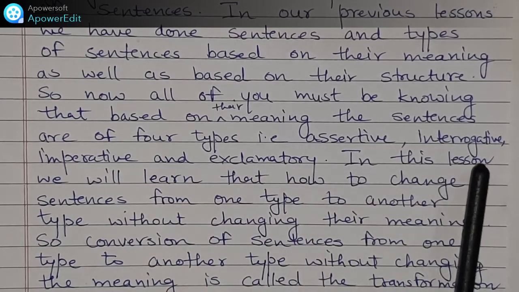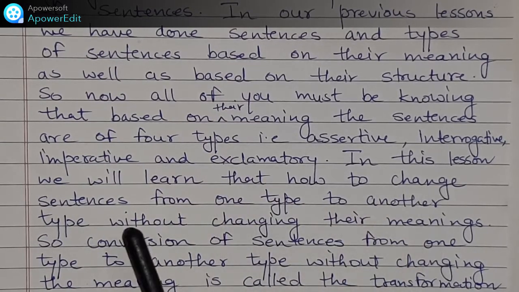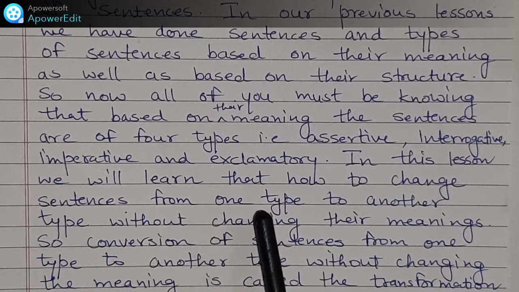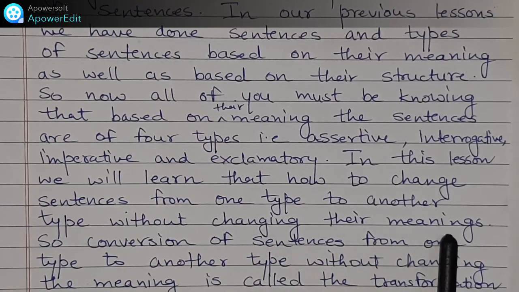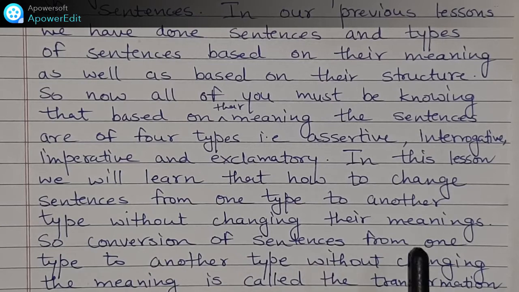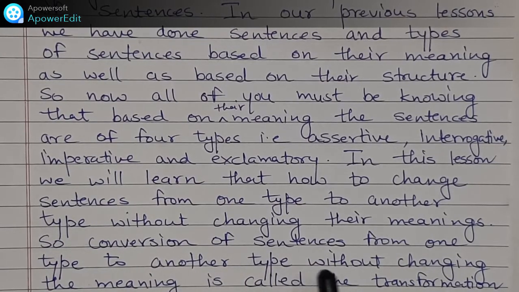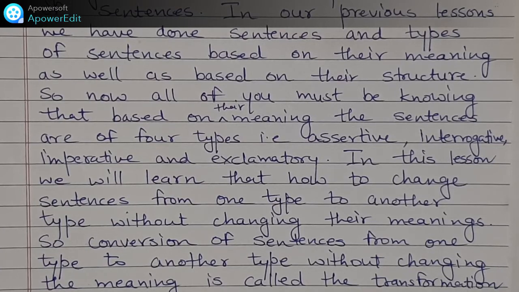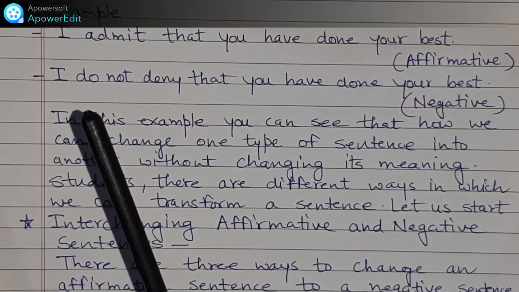In this lesson, we will learn how to change sentences from one type to another type without changing their meaning. Conversion of sentences from one type to another type without changing the meaning is called the transformation of sentence.